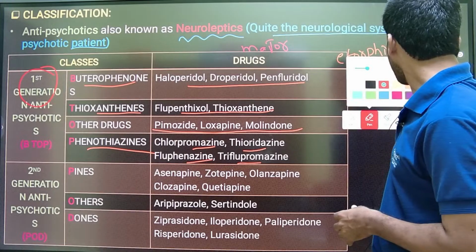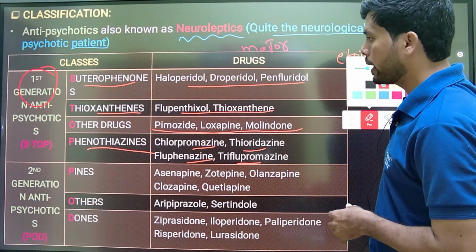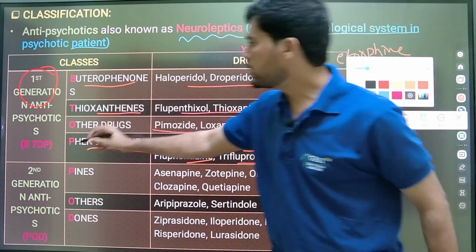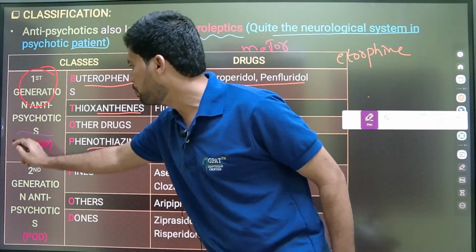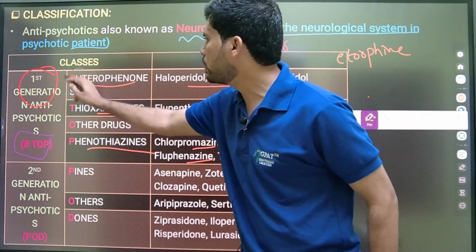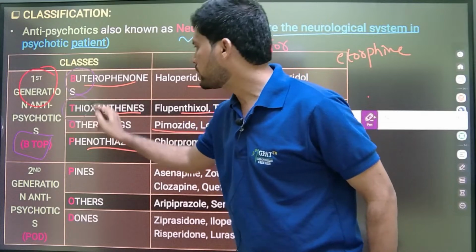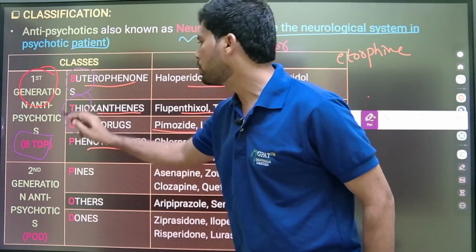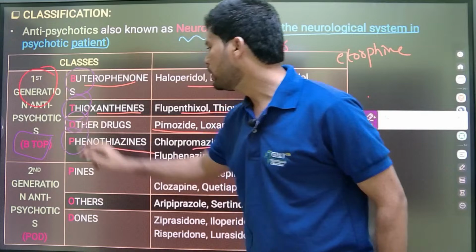In that regard, you can remember the first generation antipsychotics by using a mnemonic, like BUTTOP. B means butyrophenones, T means thioxanthenes, O means other miscellaneous drugs, P means phenothiazines.